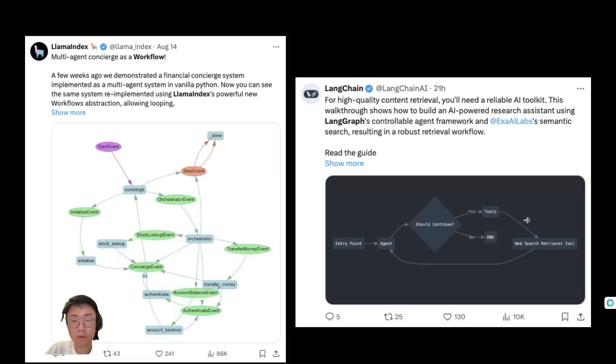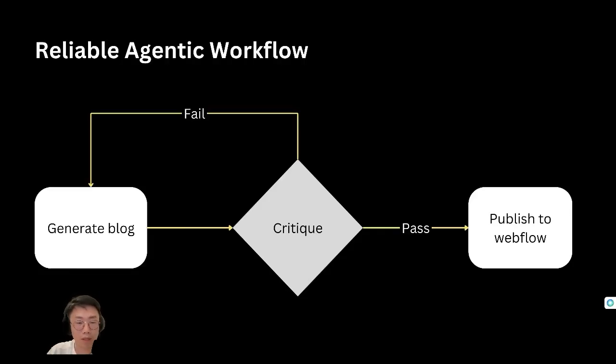And to have this type of workflow work reliably, you need the ability for the large language model to output only specific answers. For example, you might want to build a marketing agent where it will take a step to generate the blog first, then go through a large language model step to say if the content is aligned with what the user is requesting. If it passes, then go trigger Webflow to publish the content. If it fails, go back to the previous step to regenerate the blog based on the feedback.